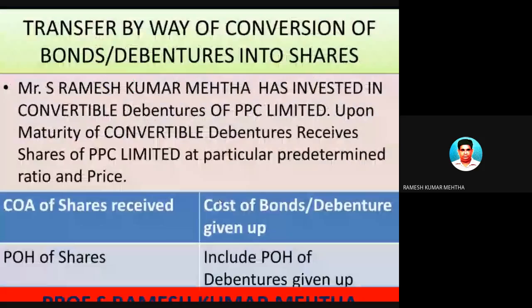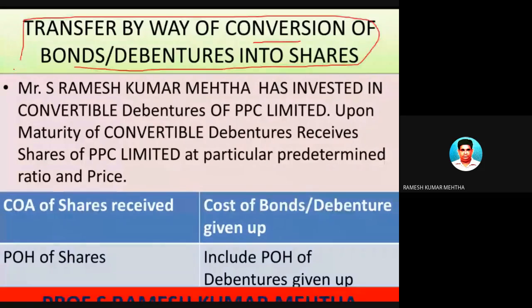Next one. So let's take this particular example, this particular situation: conversion of bonds or debentures into shares. Now, before I go into the explanation, let's clear the concepts. What do you mean by conversion of bonds or debentures into shares?